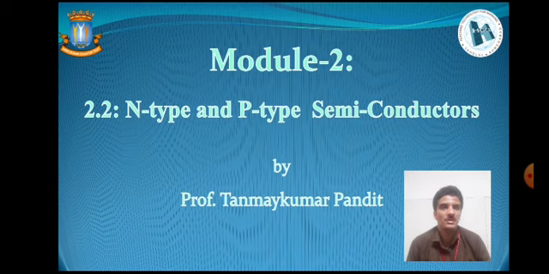Myself, Professor Tanmay Kumar Pandit, and today in this lecture we are going to study the major two types of extrinsic semiconductors. In the previous lecture, we discussed the major two types of semiconductor, that was intrinsic and extrinsic. If we recall, intrinsic semiconductors can be considered pure semiconductors.